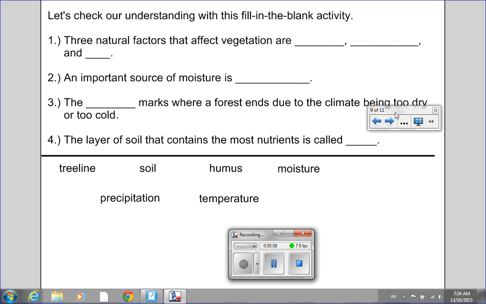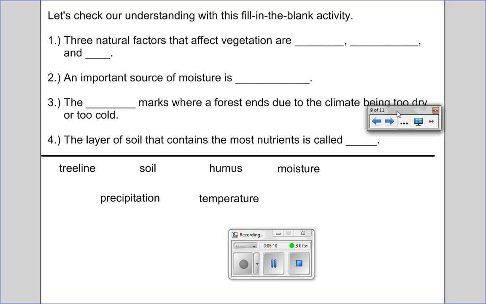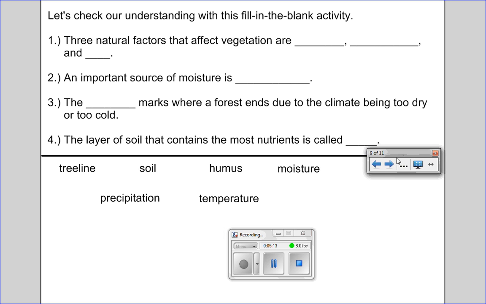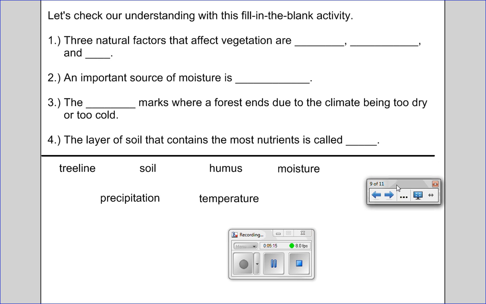All right, so now we're at the recap portion of today's video. When I'm done talking, you'll put the video on pause to complete this rather short fill in the blank exercise. If you don't feel confident in your ability to do this activity right now, it means that you need to go back and watch the video at least 2 more times.